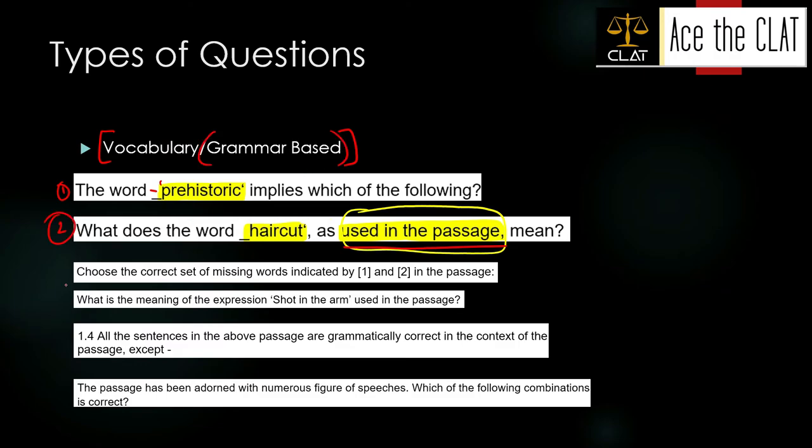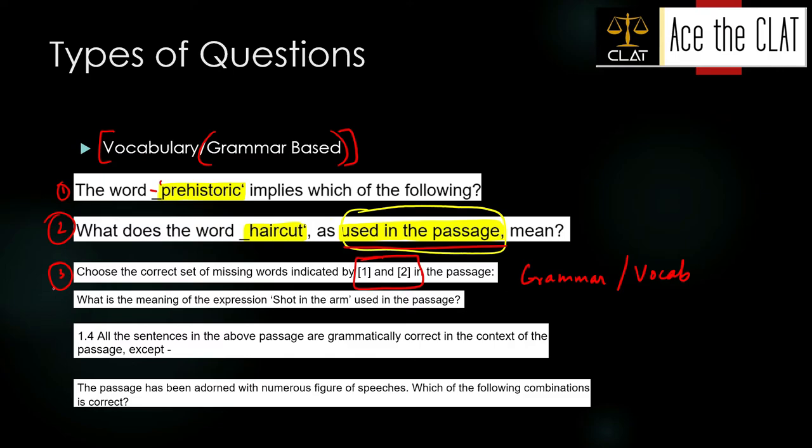Grammar based भी देखेंगे अपन. Third one is choose the correct set of missing words indicated by 1 and 2 in the passage. Now यहाँ पे हो सकता है synonyms हो 1 and 2, antonyms हो, या फिर prepositions हो, या फिर pronouns हो. In short, या तो grammar based भी हो सकते हैं questions, vocab based भी हो सकते हैं.